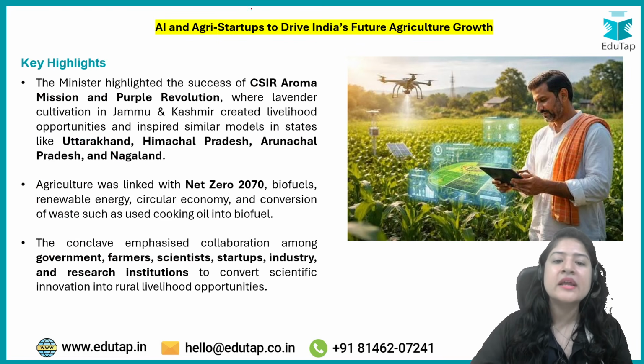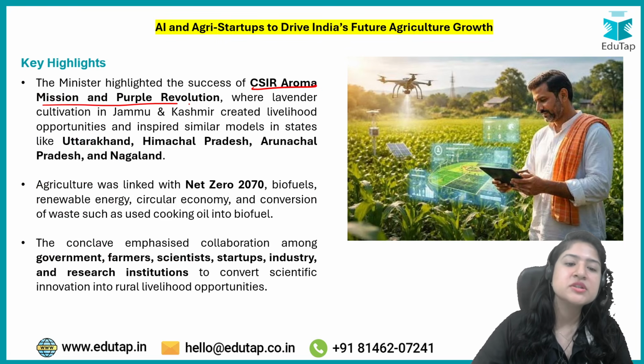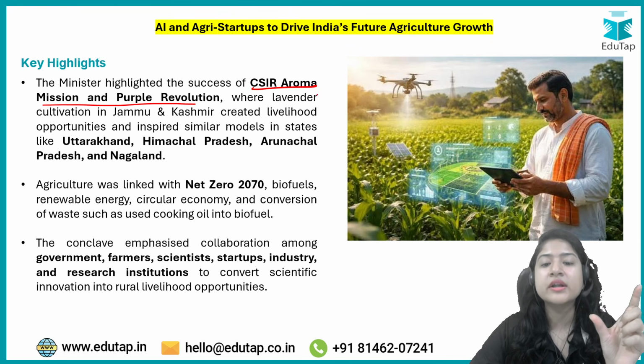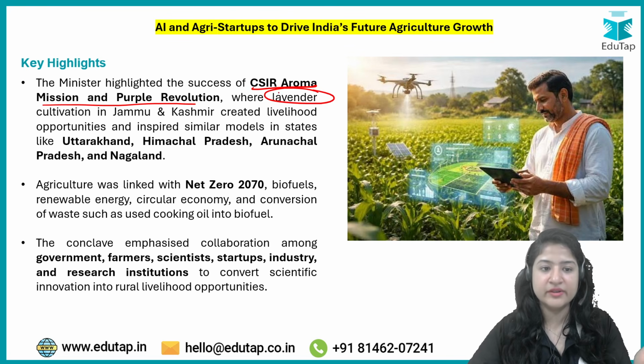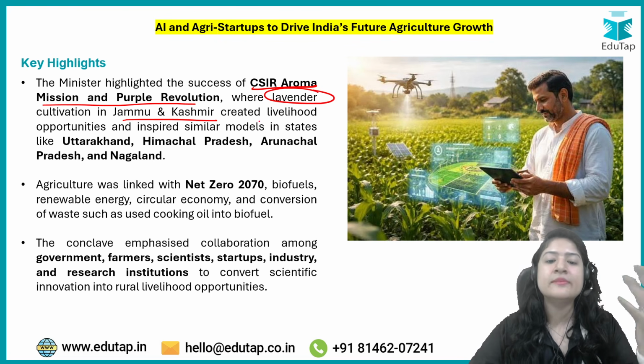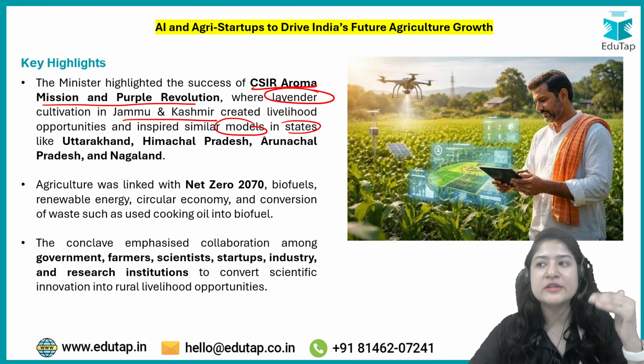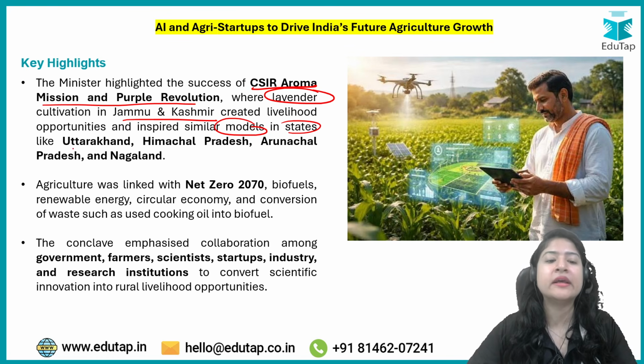ठीक है, Minister highlighted the success of CSIR Aroma Mission and Purple Revolution, which is related to what, it is related to the lavender cultivation in Jammu Kashmir region. And after that, when it was successful, then the similar model was implemented in other hilly regions जैसे उत्तराखंड, हिमाचल प्रदेश, नागालैंड और अरुणाचल प्रदेश.